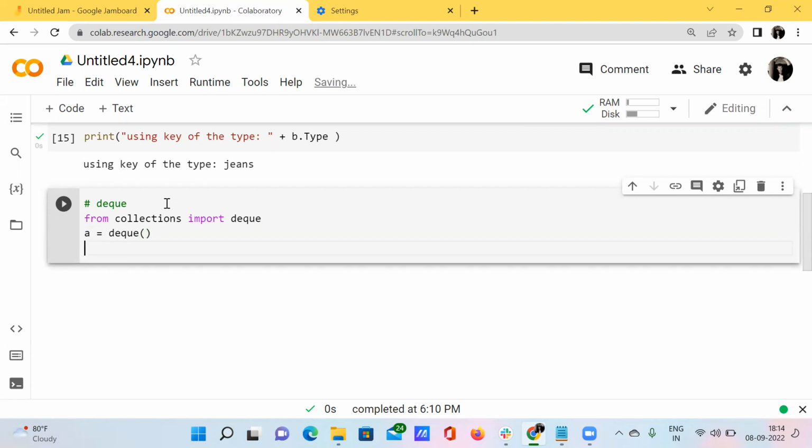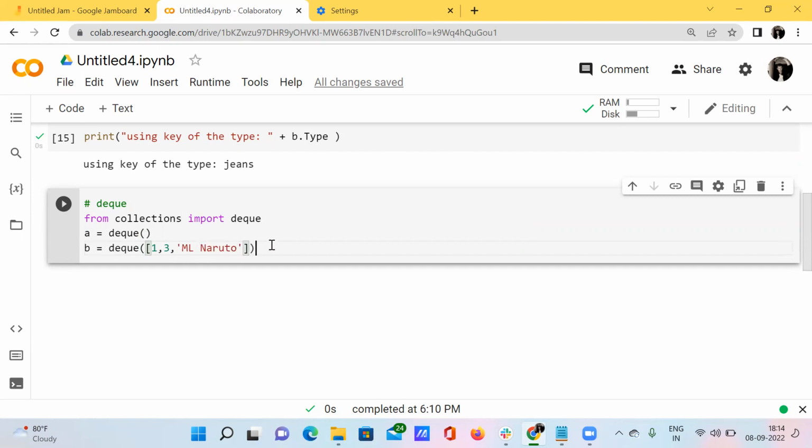Let's say I want to create a variable B equal to, I'm using this deque function, and inside this deque function I'm creating some kind of list. Let's say 1, comma, 3, comma, let's say ML Naruto.